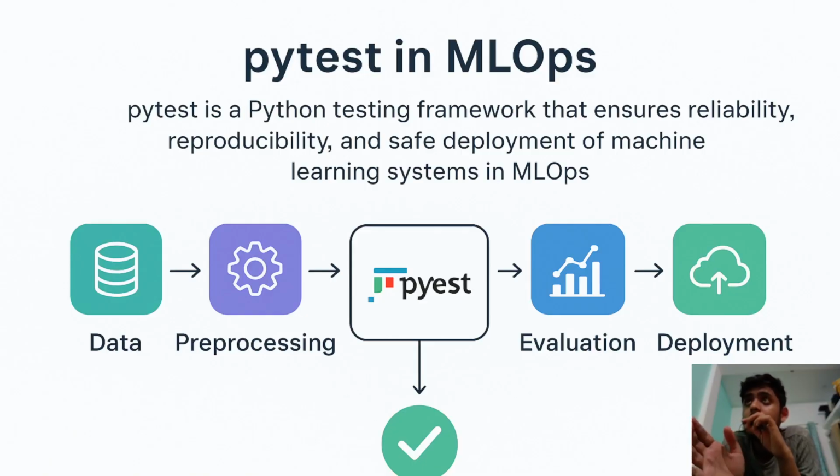See this pipeline over here: we have data, we have pre-processing, and in this pipeline we have Pytest, and then we have evaluation and deployment. All the training part will be done before Pytest, and Pytest will test whether the model is accurate or not. Then only does it go to the real part. I guess this is the coding part, I'll just show you.